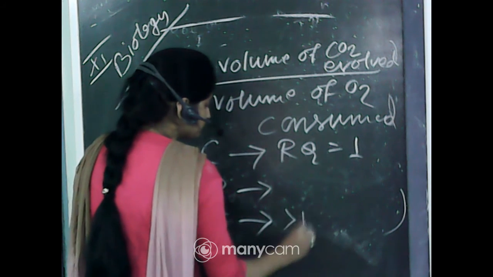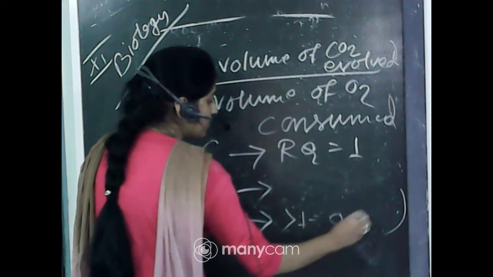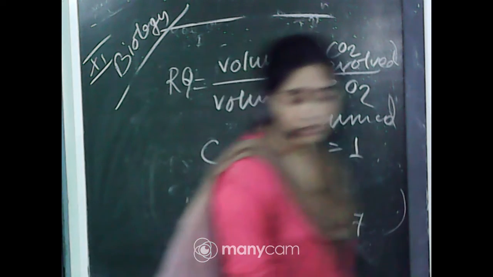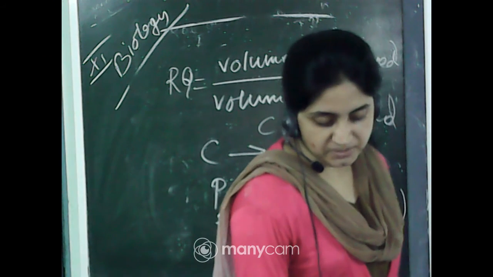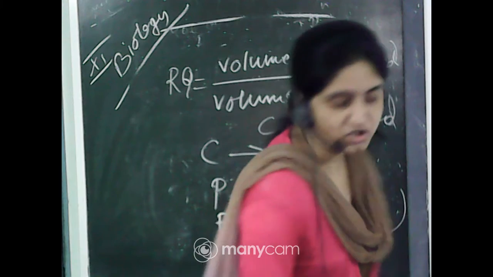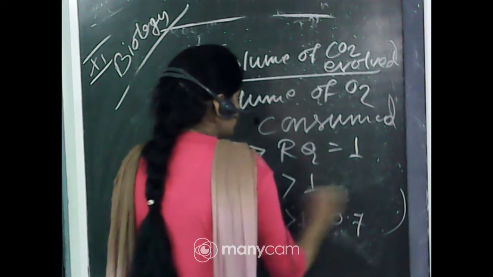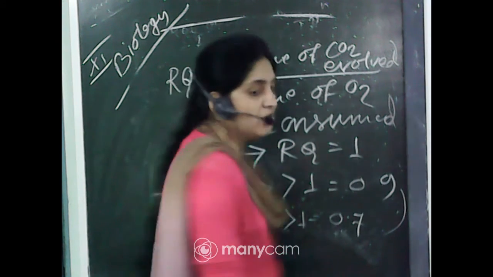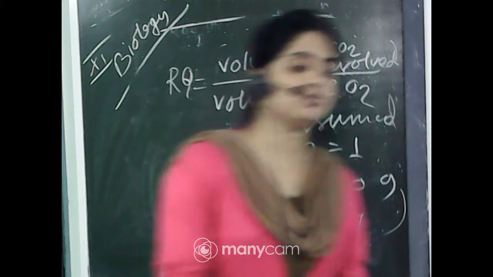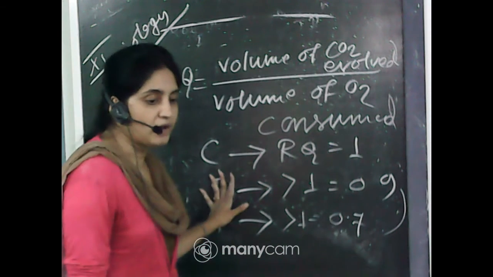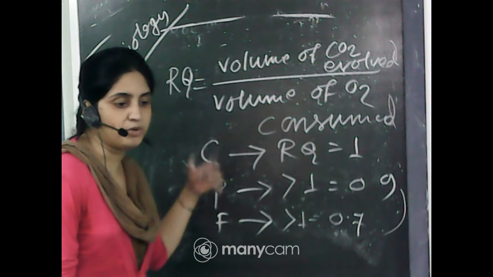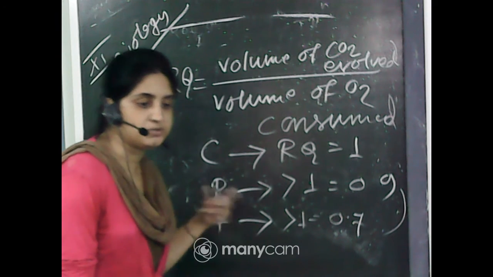For fatty acids, the RQ is 0.7. And in the case of protein, the respiratory quotient is about 0.9, which is also less than 1. These are very short-answer questions: what is the respiratory quotient of carbohydrate, of fat, and of protein.